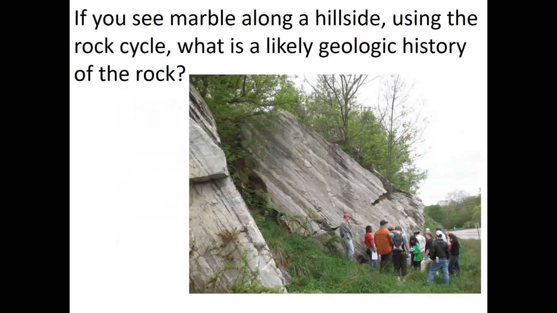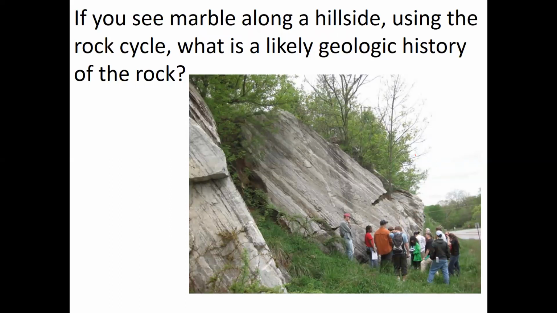So by knowing a rock, how it forms, and how and why it forms, we can learn about the geologic history of an area. This unit of bedrock here is the Cockeysville marble. It's in Maryland.